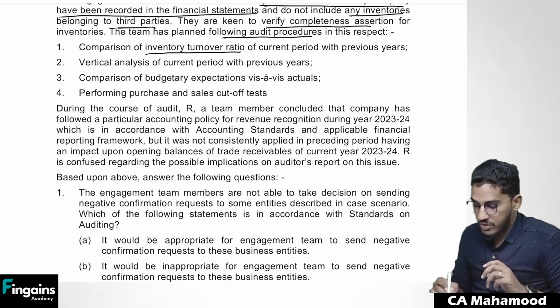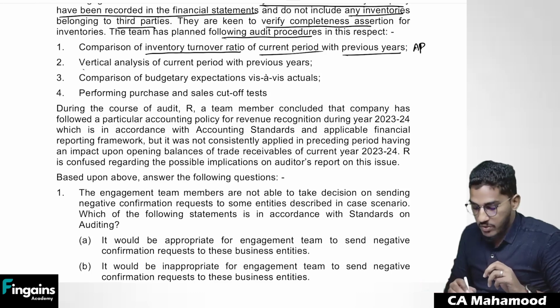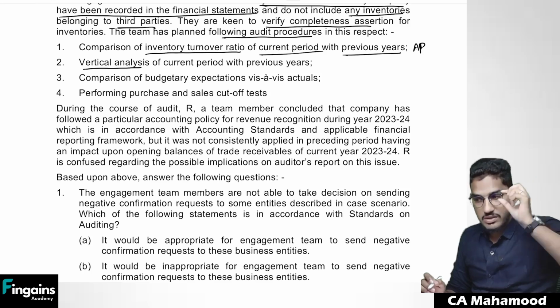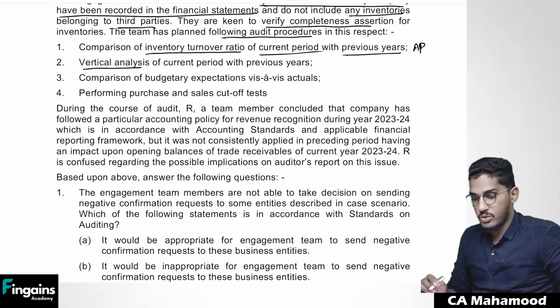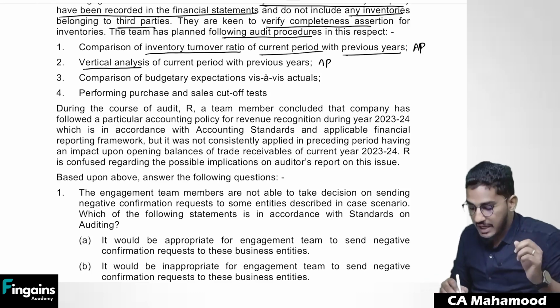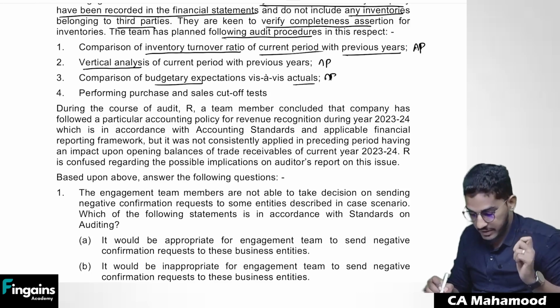Comparison of inventory turnover ratio of the current period with previous years. So nothing but they want to perform one kind of analytical procedure. They want to do vertical analysis of current period with previous years. Nothing but composition of raw material: this year how much, last year how much. Composition of work in progress: this year how much percentage, last year how much percentage. So that vertical analysis they want to do. This is also an analytical procedure. Comparison of budgets with actuals. This is also one analytical procedure.